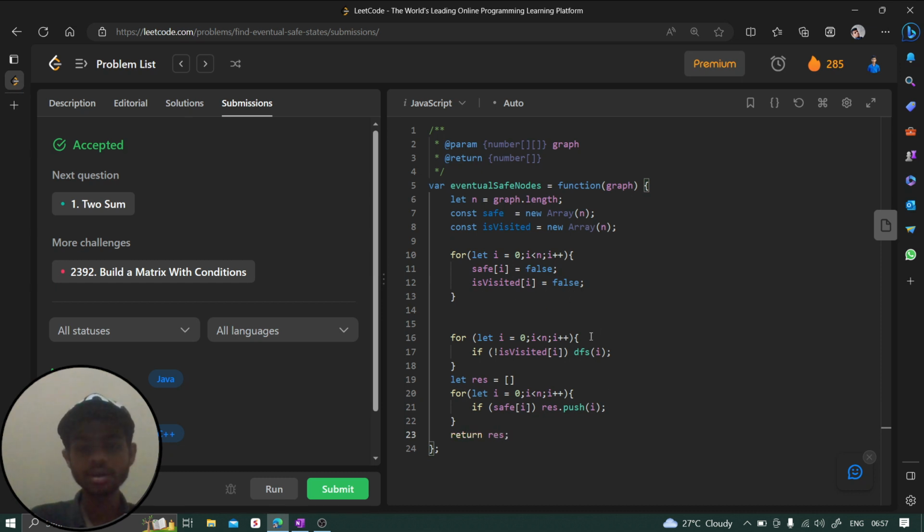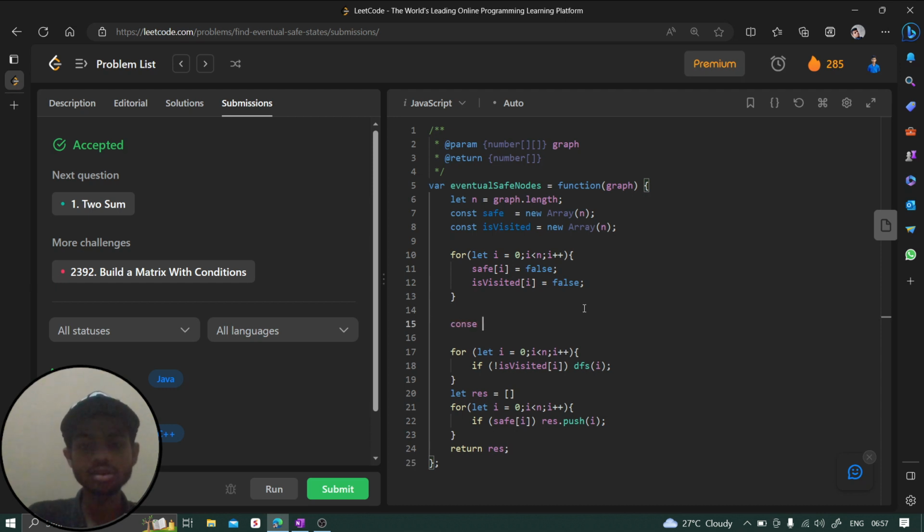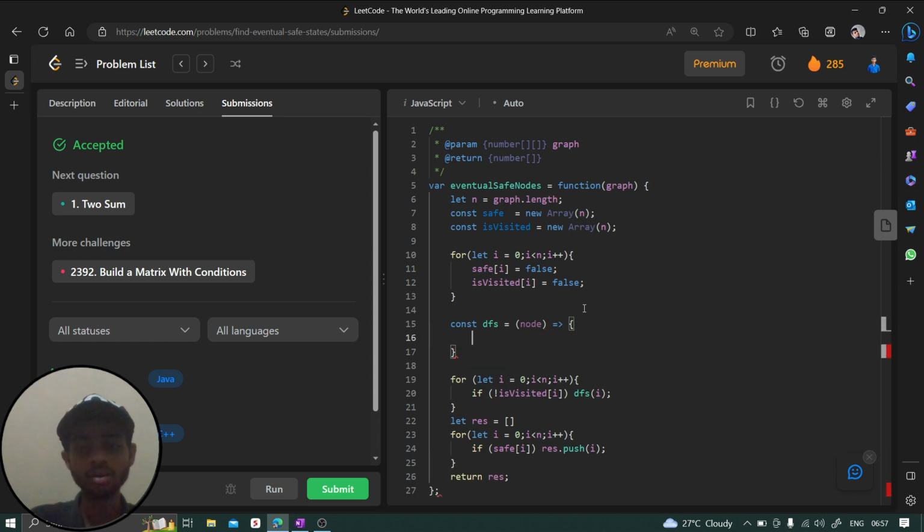Fine. Now once this is done, let's define that function which we are calling here, dfs of i. So we can say const dfs. It's going to take only one argument, that is node. And why is it so? Because the other arguments, safe, isVisited and graph, are already going to come from the outer function as well, right? We are defining a nested function here. And we are going to say safe of this node is always false initially.